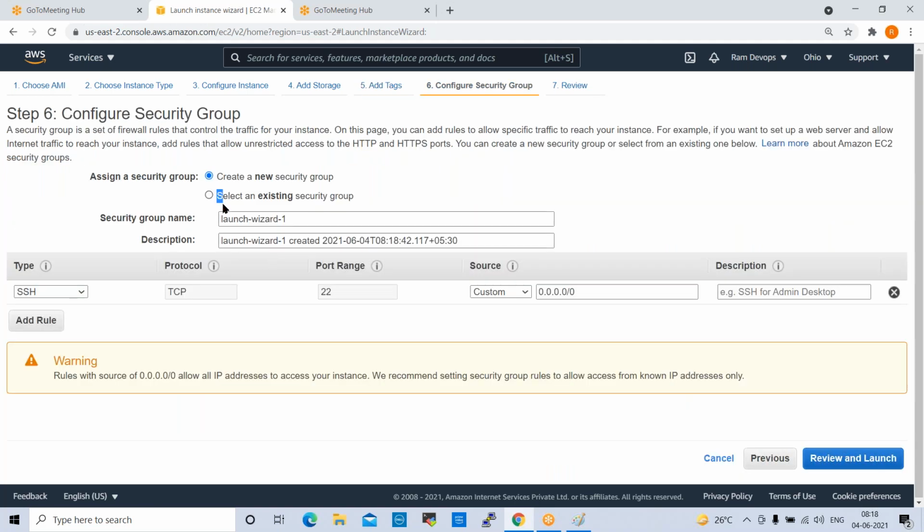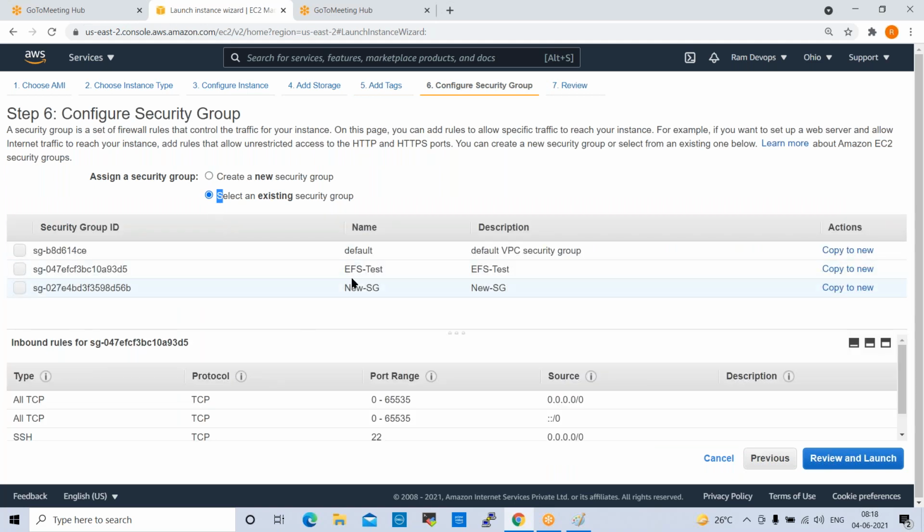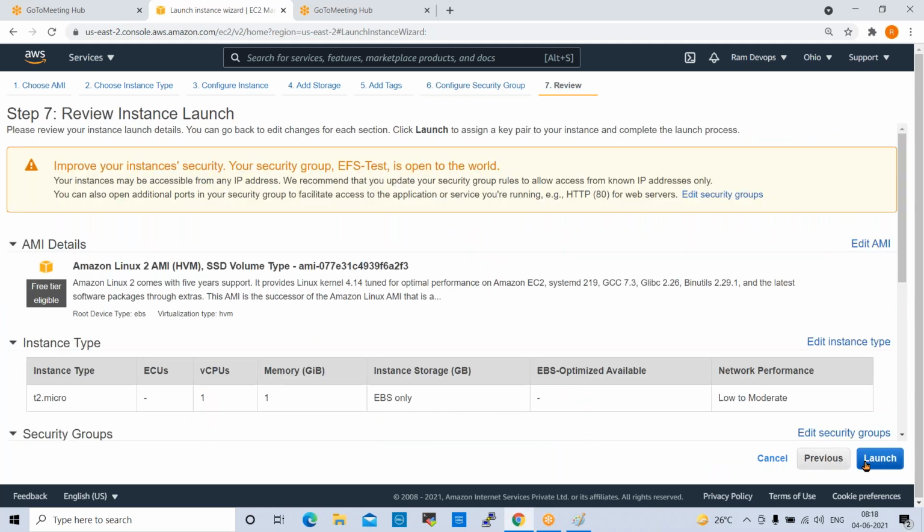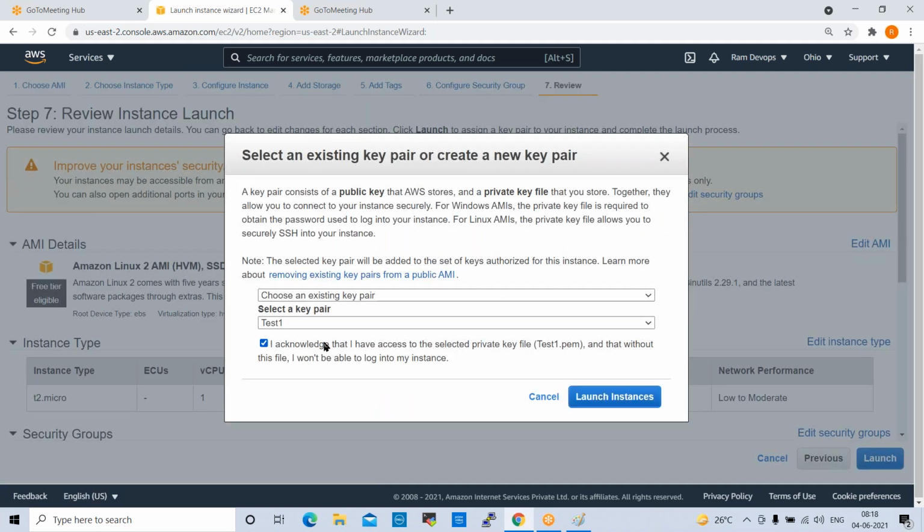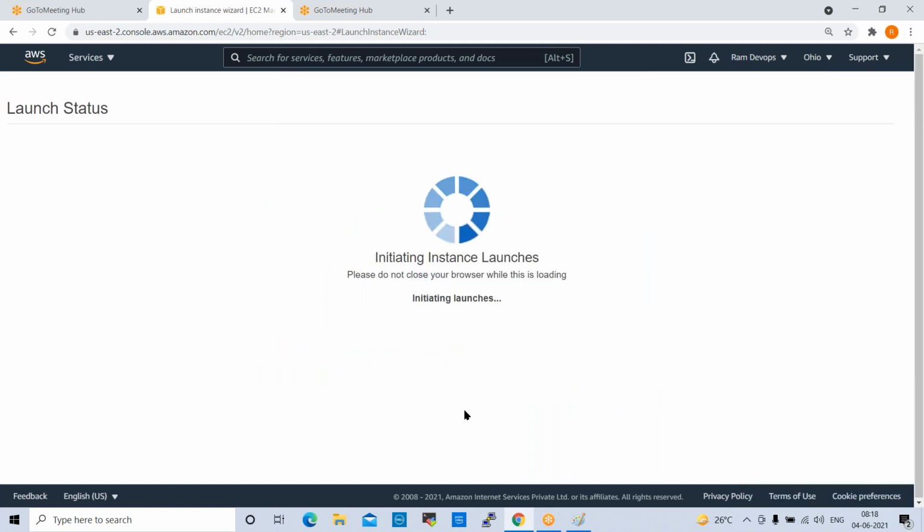Security group, you can select the security group here, which we created. Review and launch, key pair, launch instance.